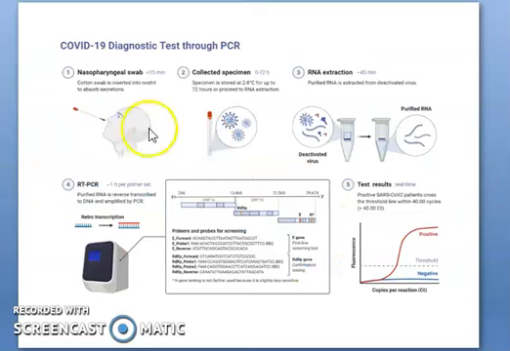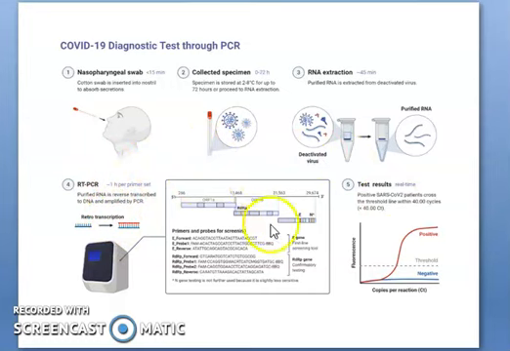You can see further that I have also shown here the COVID-19 diagnostic test through PCR. The first step is collecting the sample, and second they transfer it into the tube. Then, if the virus is there, they do RNA extraction by adding chemicals to remove substances. Then finally they get RNA. Then the RNA is converted to cDNA.